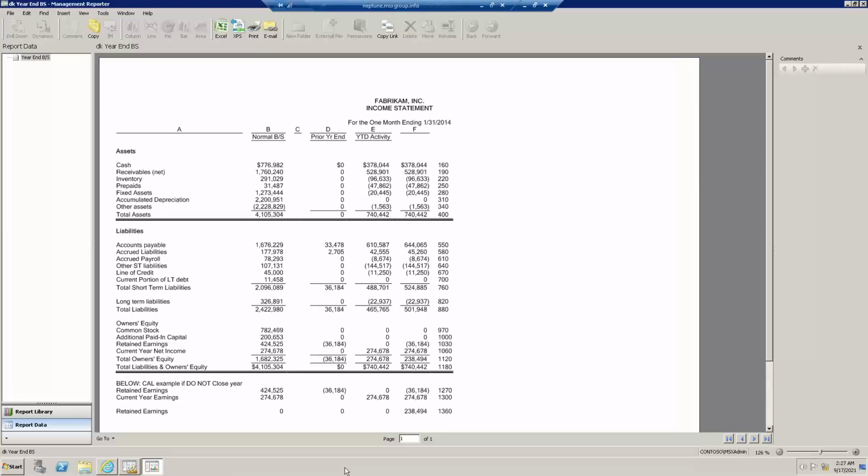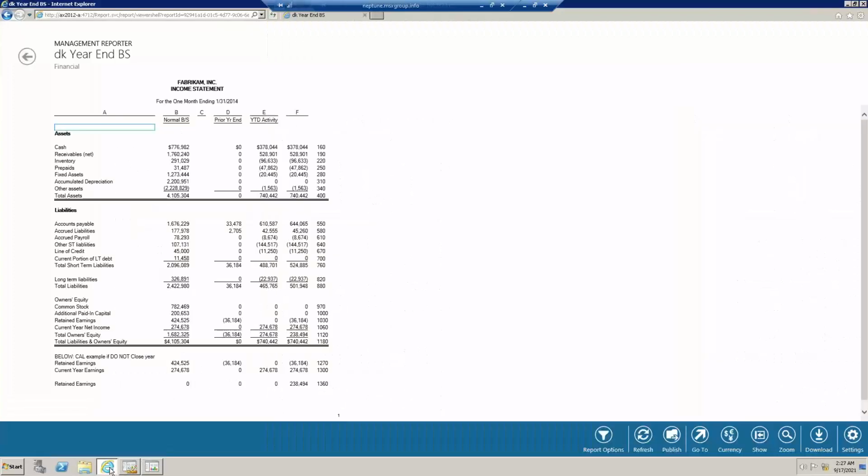So the first report I want to pull up is going to be a balance sheet, and we're going to look at the two different viewers as well at a high level. Currently, I'm in what we call the client viewer, which is a program that gets installed on your computer. Or secondly, I'm going to look at that same report in the web viewer. So several web browsers are supported. So I'm looking at Microsoft Edge or Explorer now. It's basically the same report data, same drill down to the account and transaction level, etc. A few little minor differences.